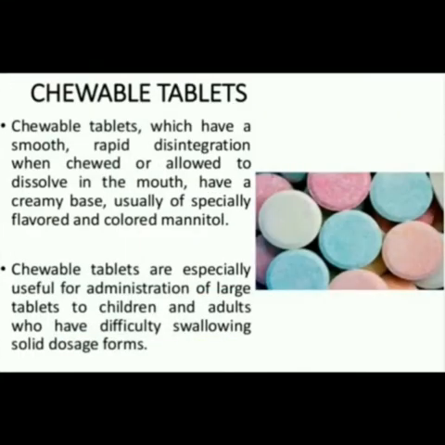Next, coming to the chewable tablets. Chewable tablets have a smooth and rapid disintegration when chewed, and they are also allowed to dissolve in the mouth, having a creamy base, and usually they are specially flavored and colored, with mannitol. Why do we go for chewable tablets? Adults and children may find it difficult to swallow a solid dosage form. In these cases we will go for chewable tablets.